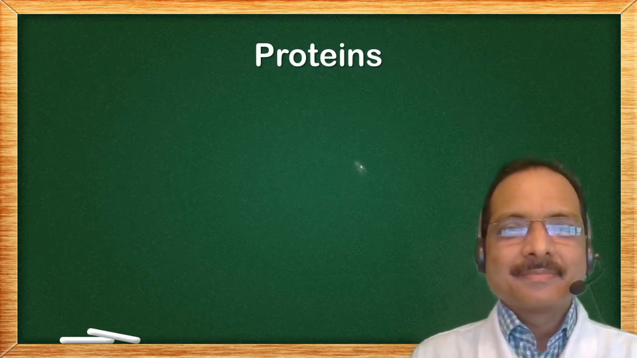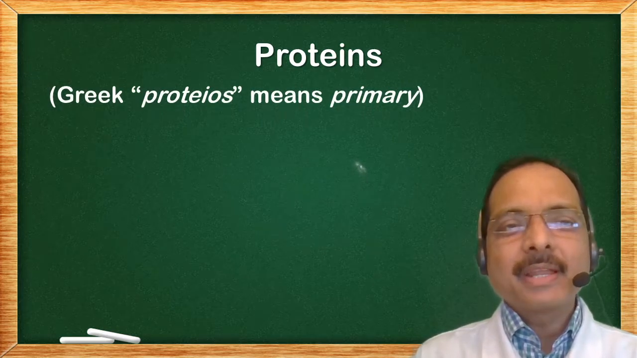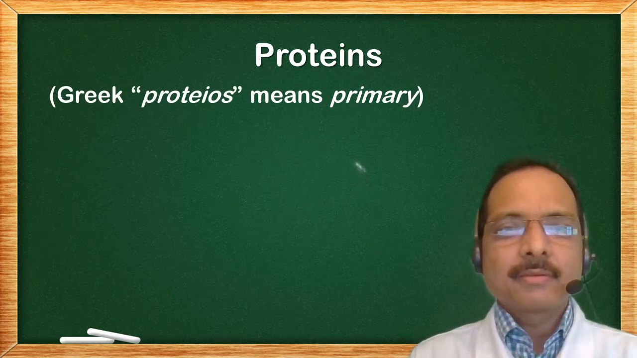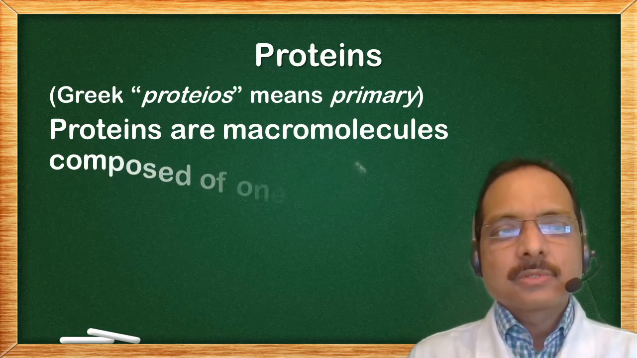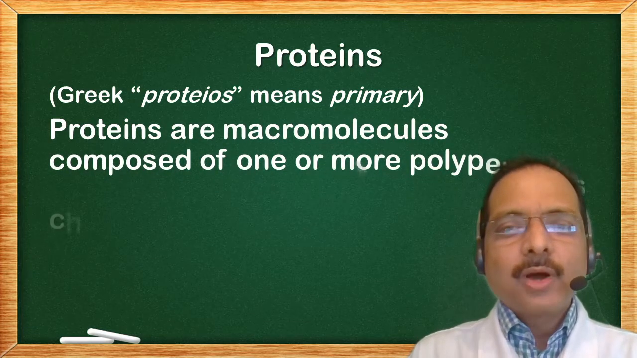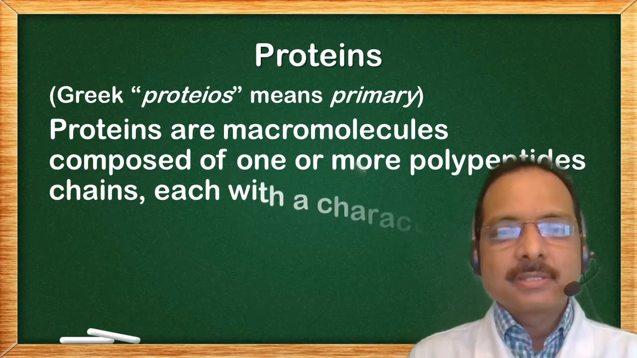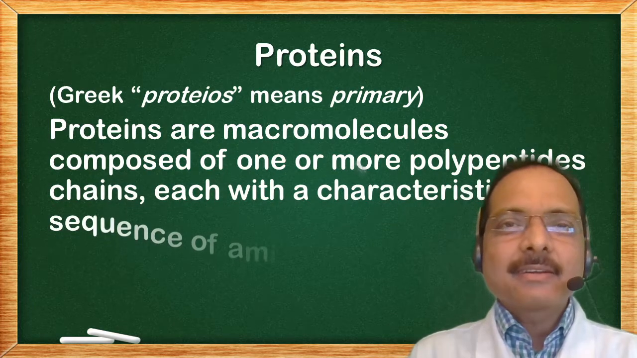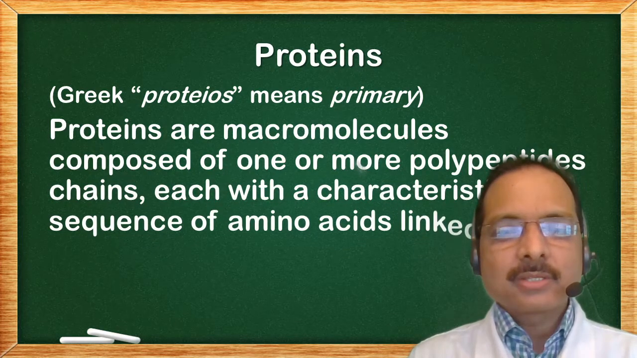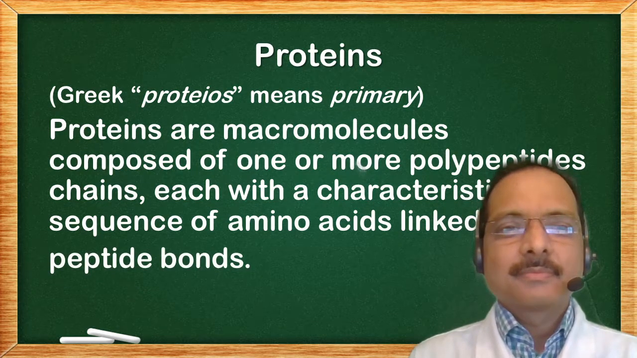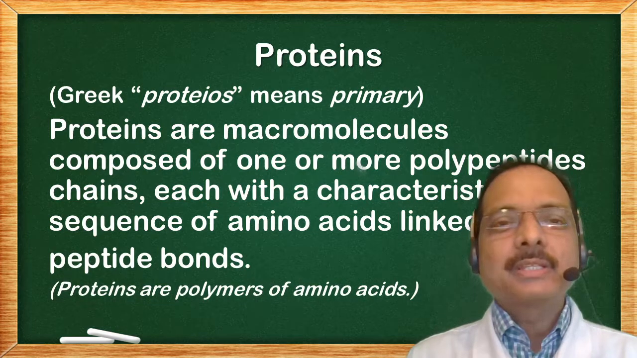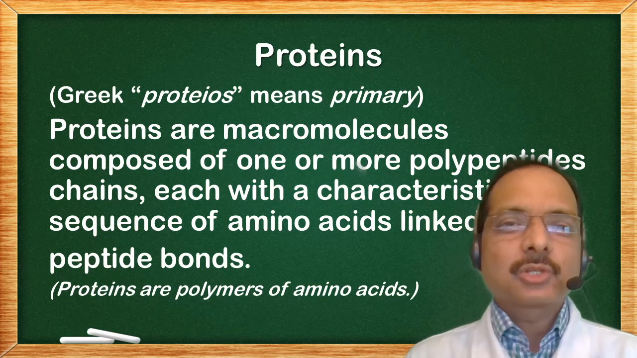Proteins, obtained from Greek proteus, means primary. Proteins are macromolecules composed of one or more polypeptide chains, each with a characteristic sequence of amino acids linked by peptide bonds. Proteins are simply the polymers of amino acids.